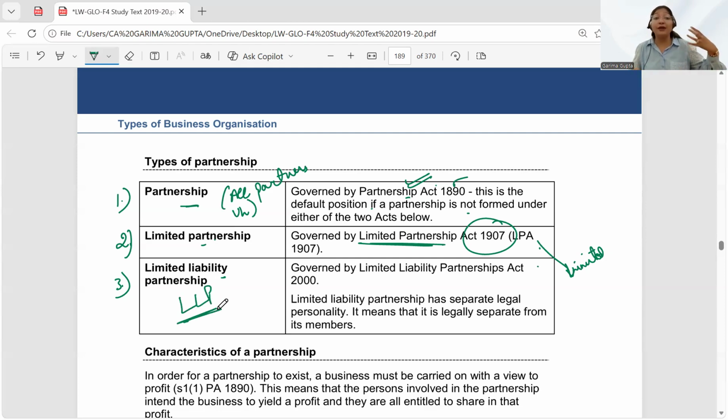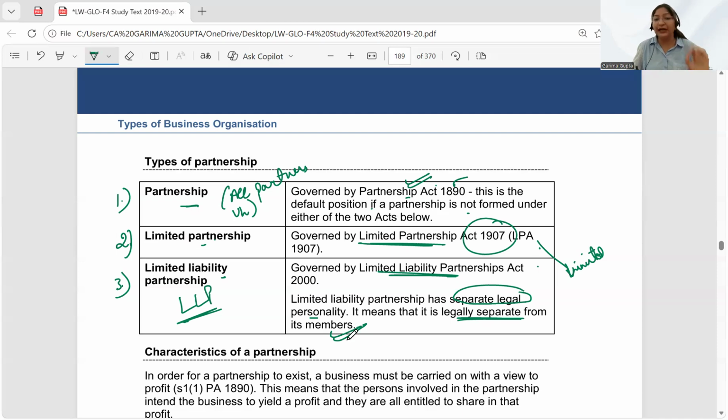This is something which is formed very commonly nowadays. There are many firms which are opening as LLPs, limited liability partnerships. When you become an ACCA, let's say you want to start your own practice, you might want to start your practice in the form of a limited liability partnership, and you have to get yourself registered under the LLP Act 2000. This has a separate legal personality which is very different from the different partners. It means that it is legally separate from its members. It is not the same as the members.